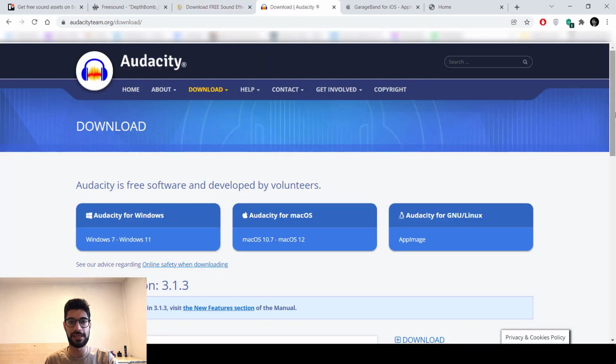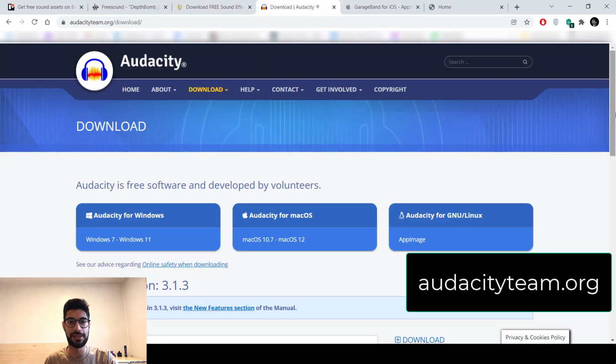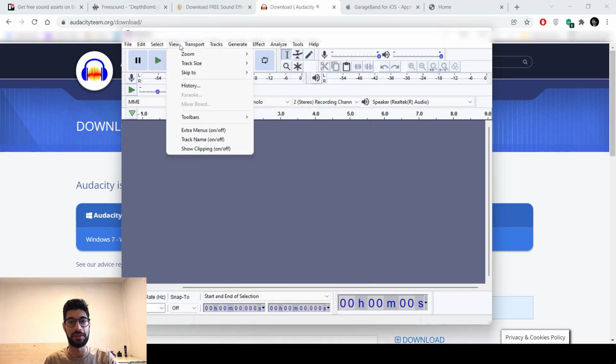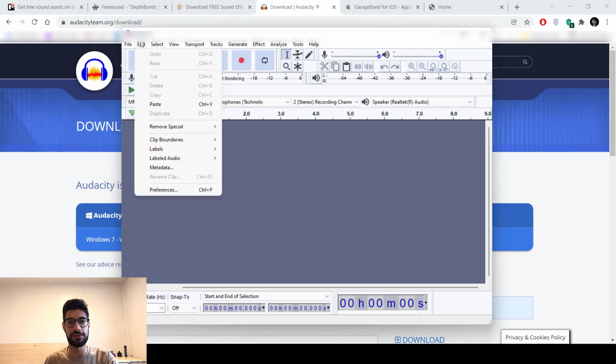Besides the sources that you need for downloading your sounds, you need software to edit the sounds that you want. Audacity is one of these tools that is free and easy to use. It has a lot of cool features like removing noise and adding some effects. It can also merge two sounds or two sound effects together. It's a cool software. I suggest you take a look at it.